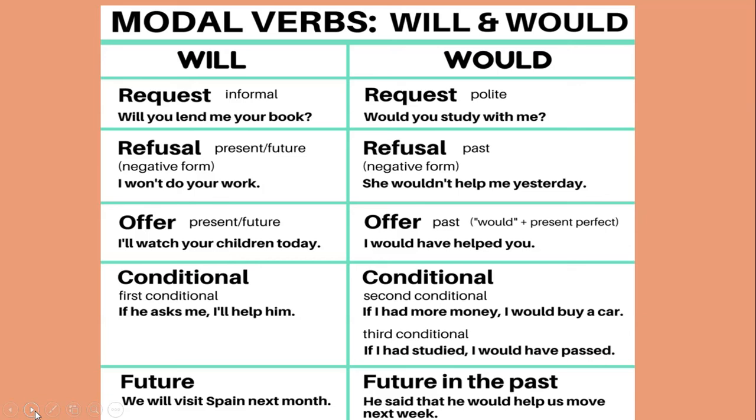Let us talk about will. Will we use for request, that too in an informal way. That means whenever we are asking something from our parents or our colleagues or our friends or brother and sister, when there is no formality at all, in an informal way. For example, will you lend me your book? It means we are asking this of our friend.